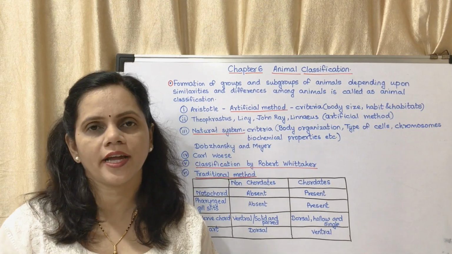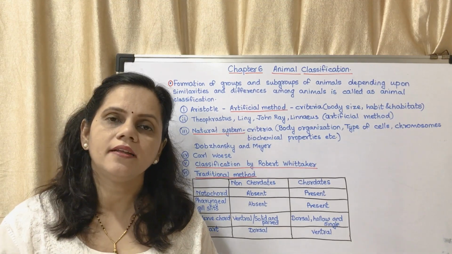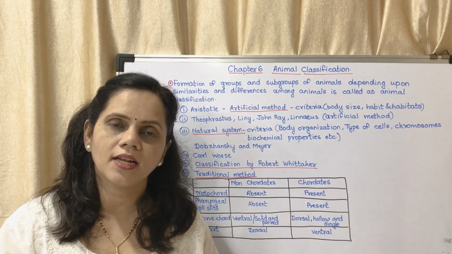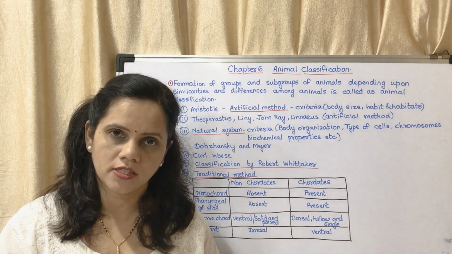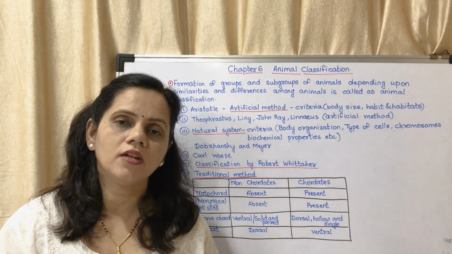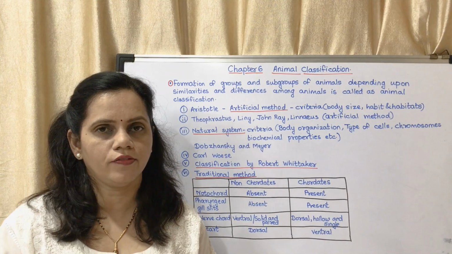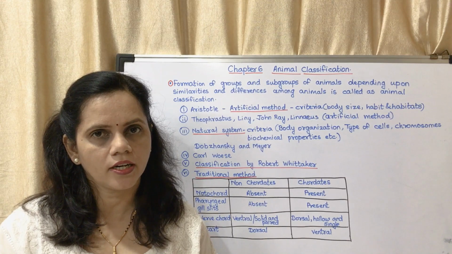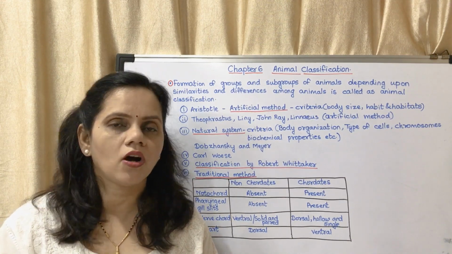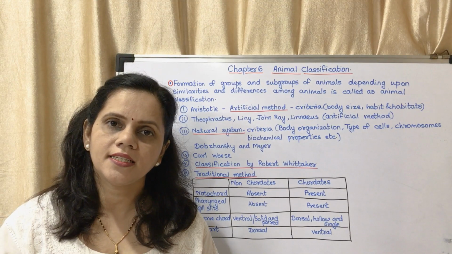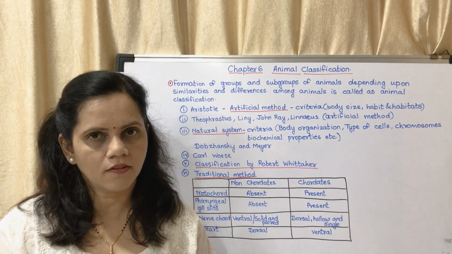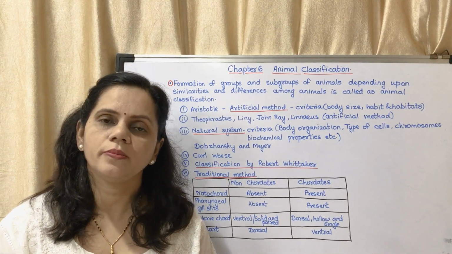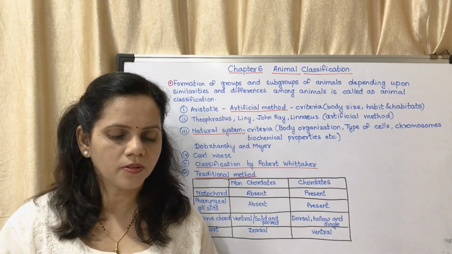First of all, whether it is prokaryotic or eukaryotic, then whether it is unicellular or multicellular. Okay, if it is multicellular, whether it is with cell wall or without cell wall. If it is with cell wall, whether it is autotrophic or heterotrophic. So there were different criteria. First one is prokaryotic or eukaryotic. Second is unicellular or multicellular. Third is with cell wall or without cell wall. Fourth is autotroph or heterotroph. Okay, so you may revise it from your 9th standard textbook.